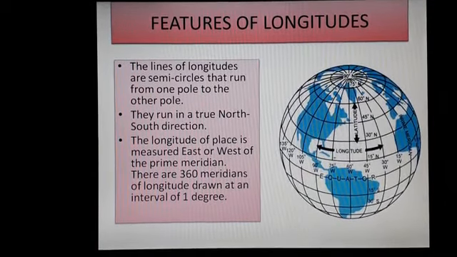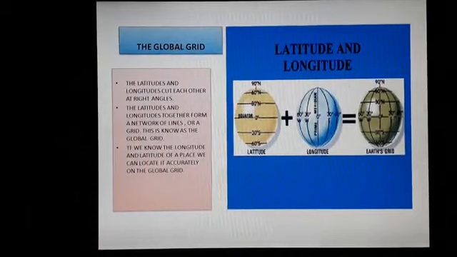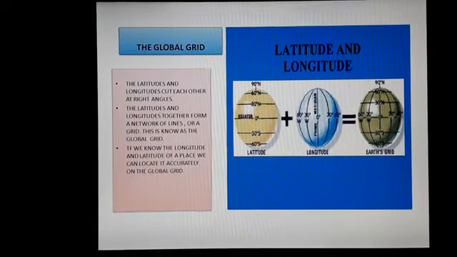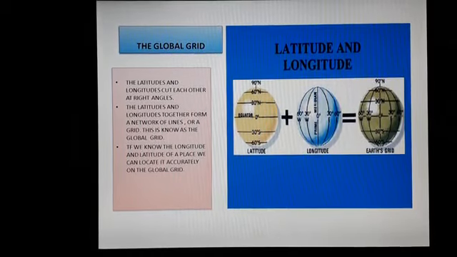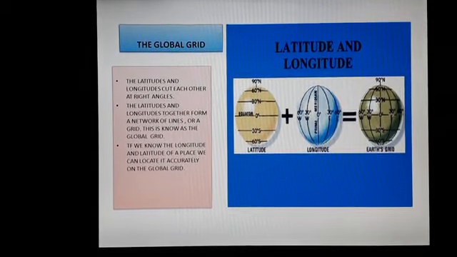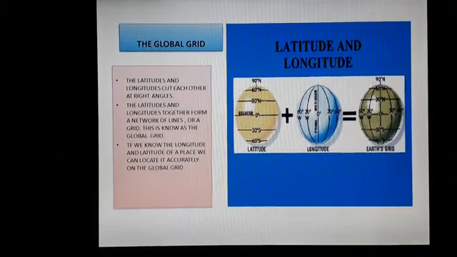Children, next we learn the global grid. The latitude and the longitude form a network of lines, or a grid.